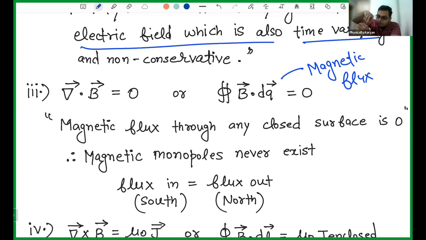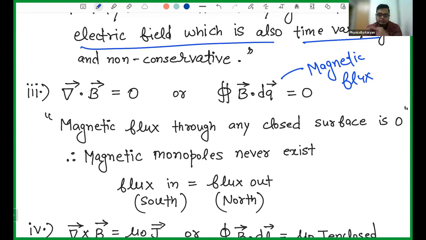So if the same amount of flux is coming out and the same amount of flux is going in, it basically means that north and south are present in equal amount. And that is always what happens. North and south always exist together. Even if you have a magnet and you cut it down. So you have a magnet, one side is north, one side is south, and you cut it down. Now you don't have one north, one south. Now you have north, south, north, south.